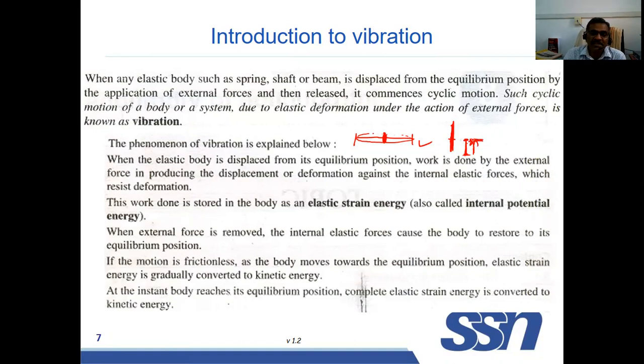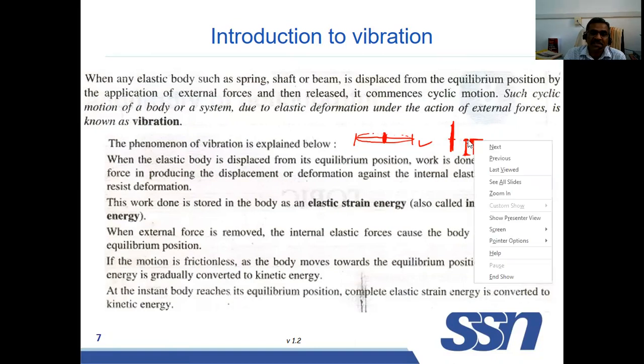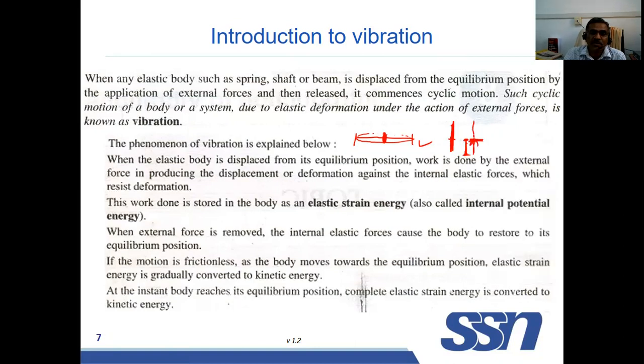Because of this kinetic energy, it moves in the opposite direction. Up to this point it is moving. When it is at this point, all the kinetic energy is converted again into strain energy, elastic energy. At this point, again it tries to come to the mean position because of this elastic energy.